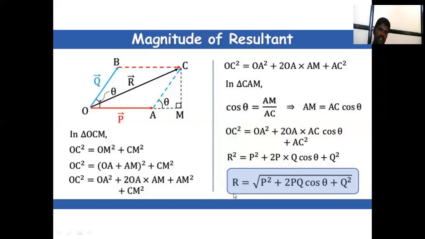That is the resultant. R is equal to under root P square plus 2PQ cos theta plus Q square. This equation is used to calculate the distance between two vectors, how to calculate the distance between two points O and C.